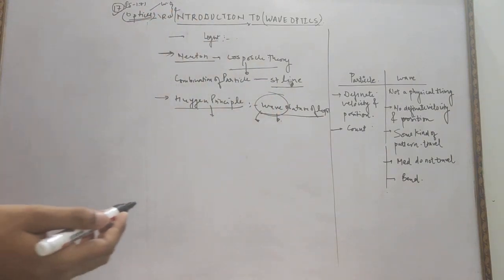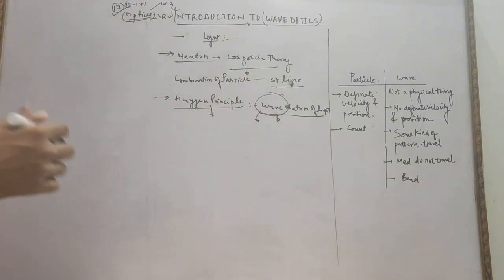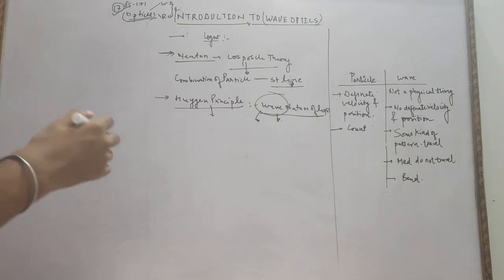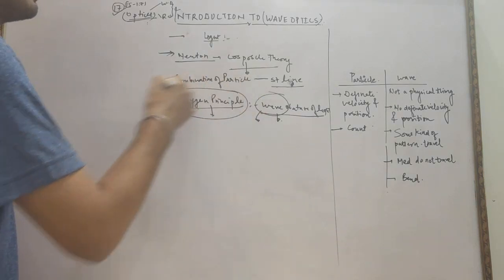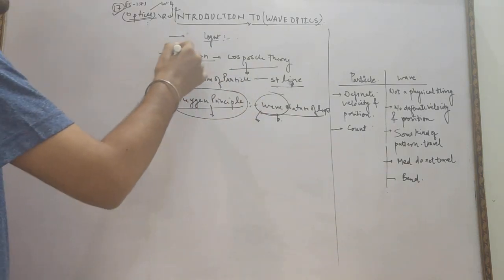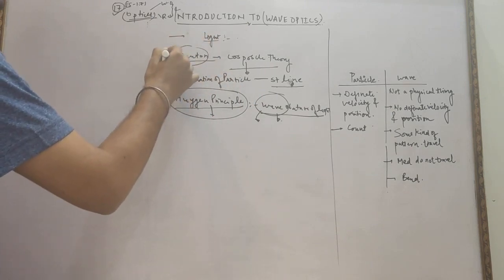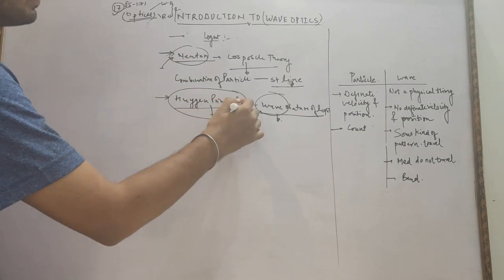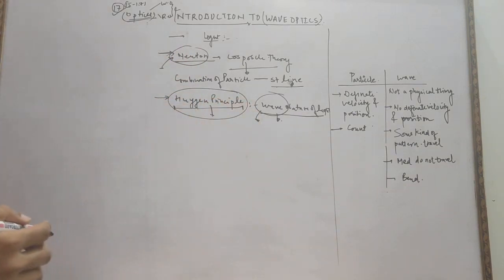What is a wave? Nobody is able to see the wave, nobody can easily realize the wave. And one more thing behind that: people were not believing in this Huygens theory because the first theory was given by Newton, and Newton had a lot of name and fame, so nobody was going to believe the Huygens principle, which proposed the wave nature of light.